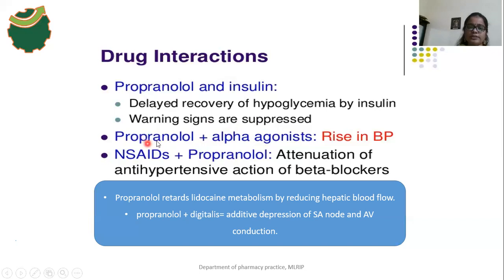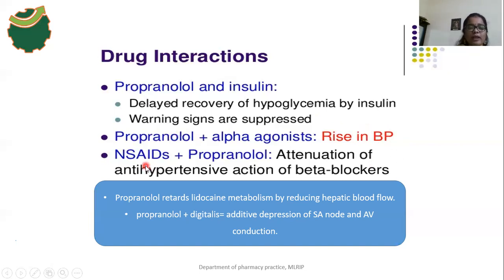Propranolol blocks the beta 2 receptor mediated vasodilation, which means it may also cause some constriction effect. And the alpha agonist action on blood vessels is a constriction effect. So both effects may lead to a rise in the BP.